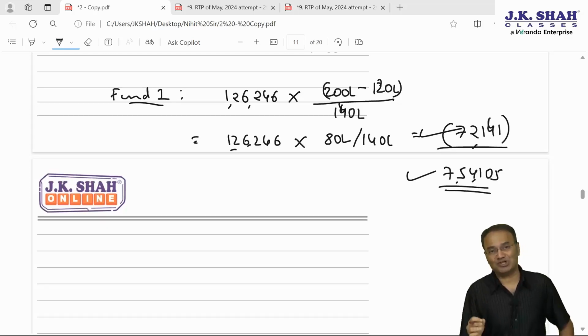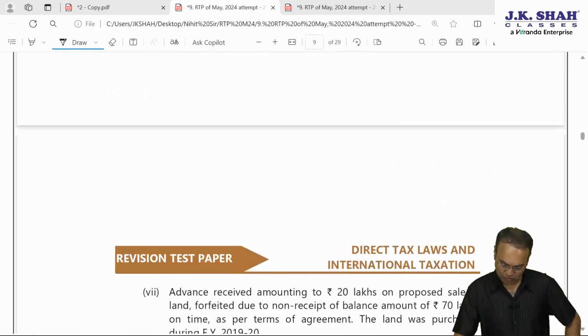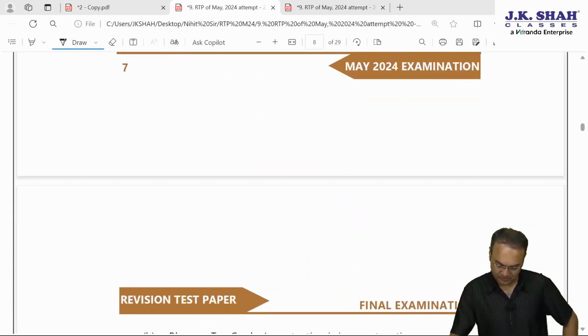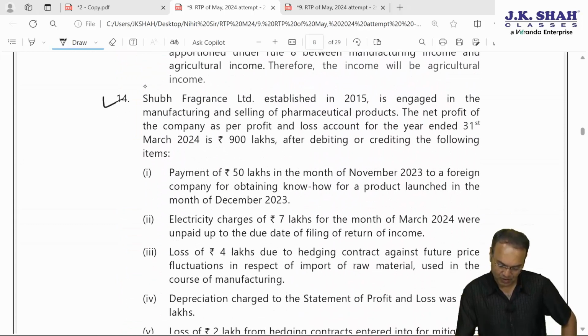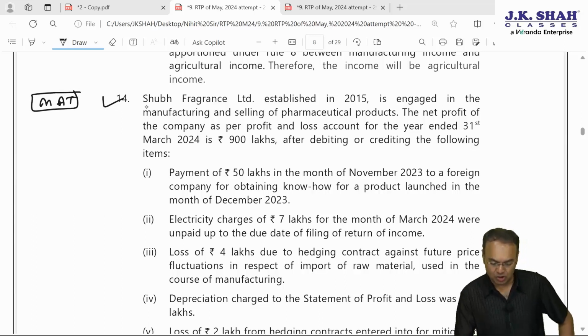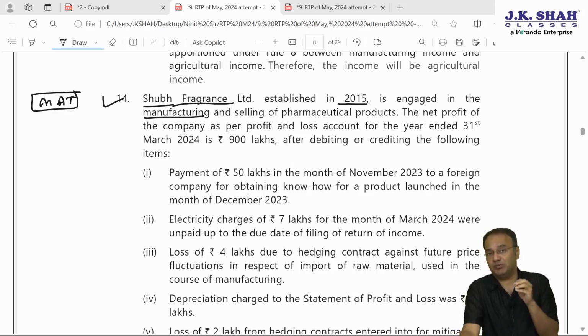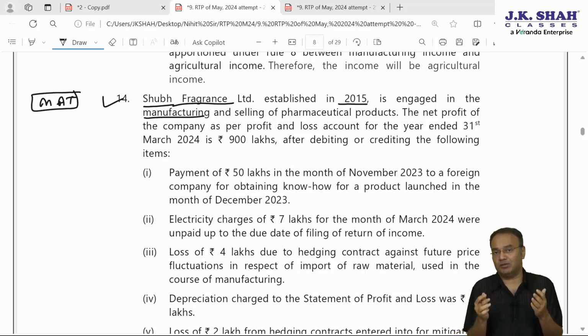Going backwards, last question, question number 14, which is on minimum alternate tax. So question number 14 is here. Question 14, friends, is on minimum alternate tax, section 115JB, applicable to companies. Shubh Fragrance Limited, established in 2015, is engaged in the manufacturing and selling of pharmaceutical products.